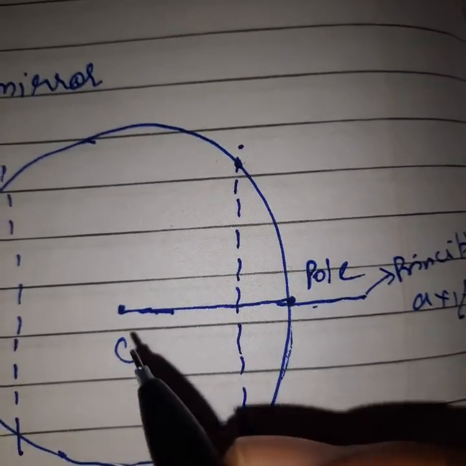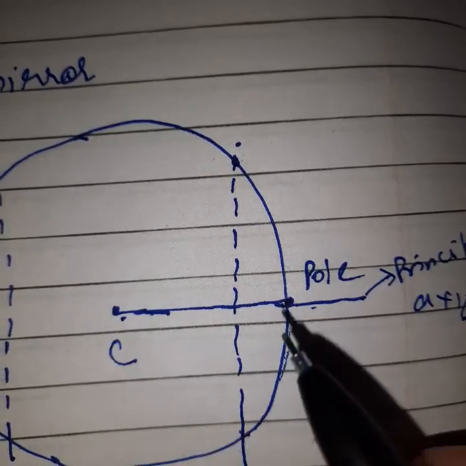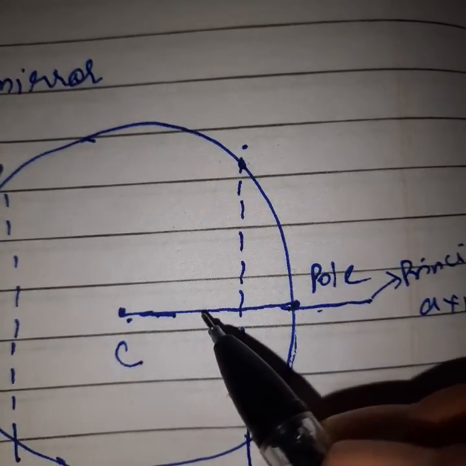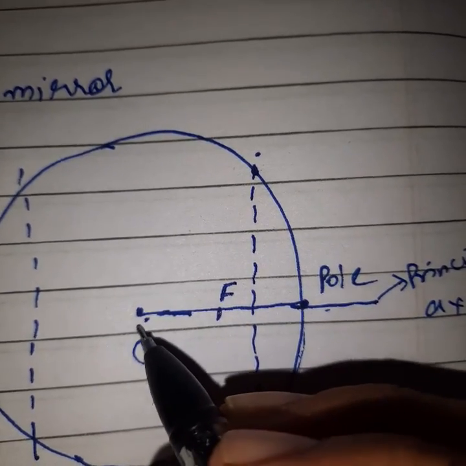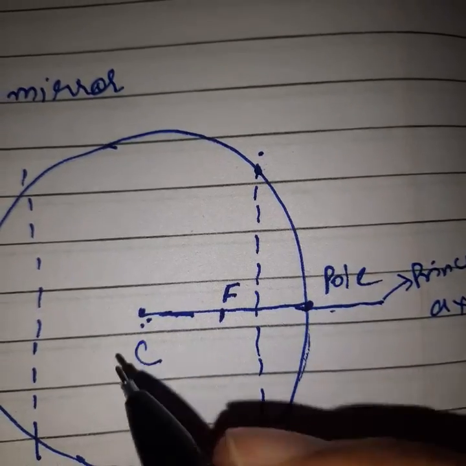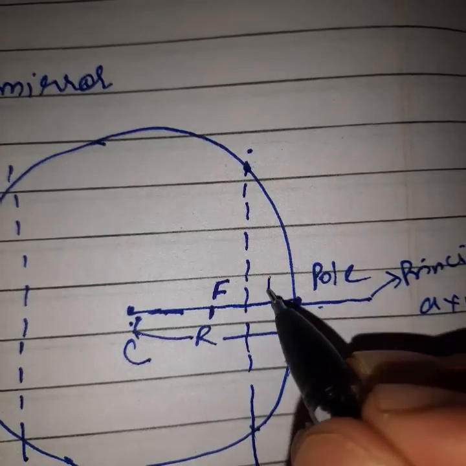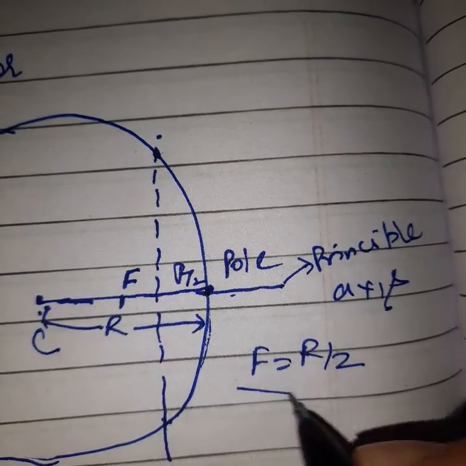Listen, one thing. We can say this is the C point, this is the P point. So the midpoint between them, what will this be? The focus point. From this point to this point, this is one kind of radius, so we can say this is R. And F is what? R by 2. So we can say F is equal to R by 2.